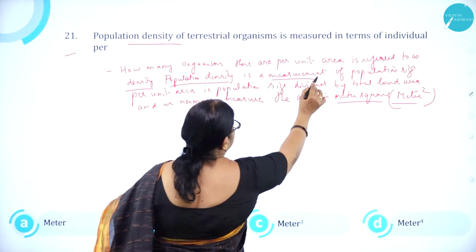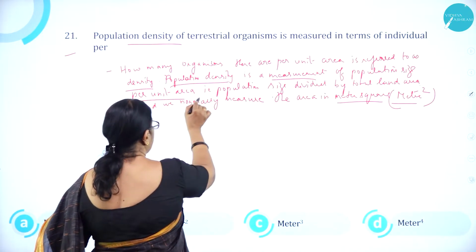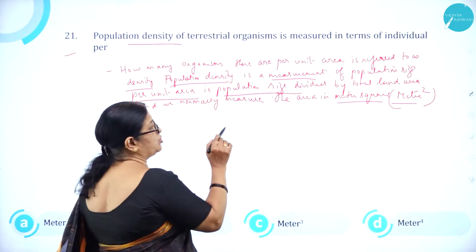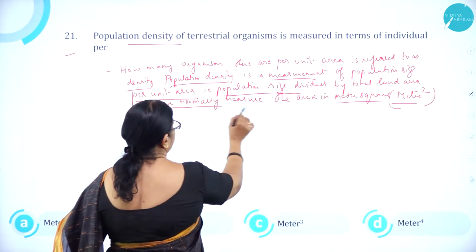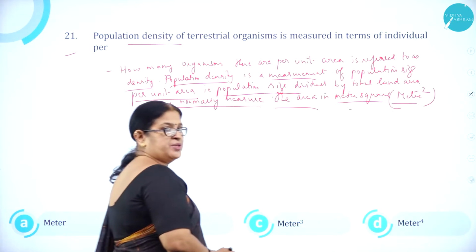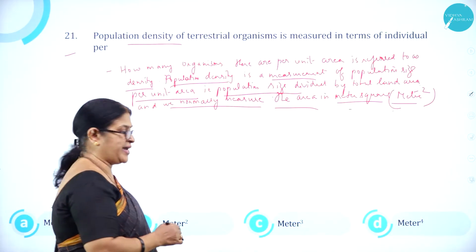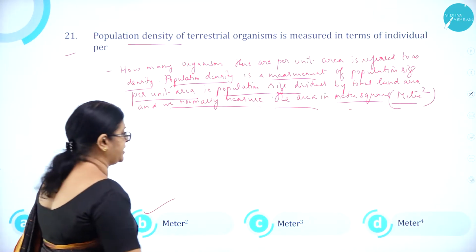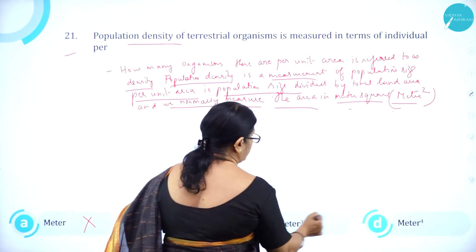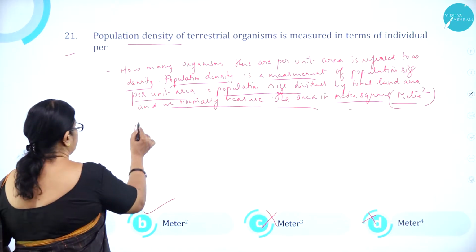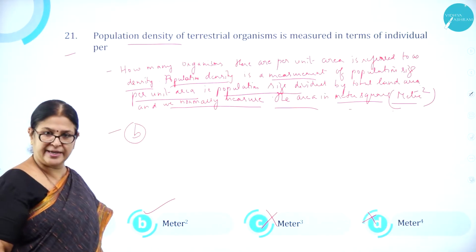Population density is a measurement of population size per unit area. That is population size divided by total land area, and we normally measure the area in meter square. So answer is what? Meter square. So option A meter is wrong. Option B meter square is correct. Option C meter cube is wrong. Option D meter to the power 4 is wrong. So option B is correct.